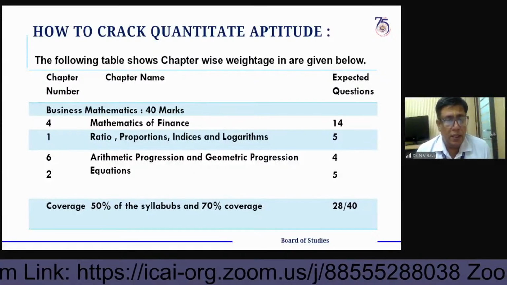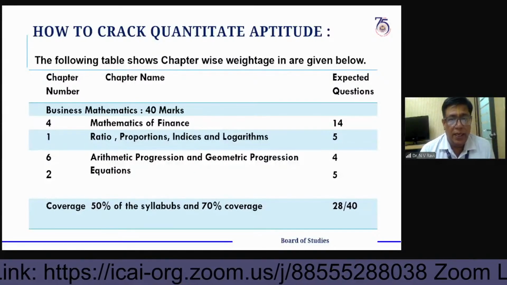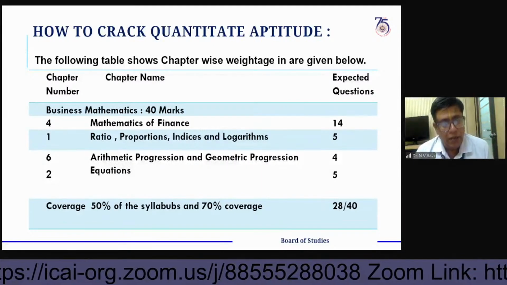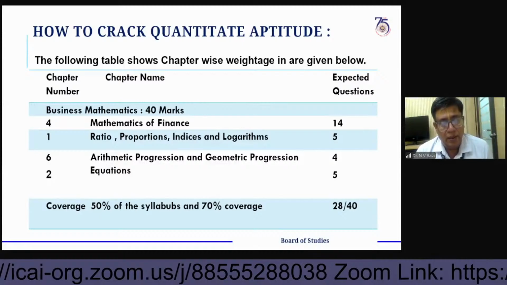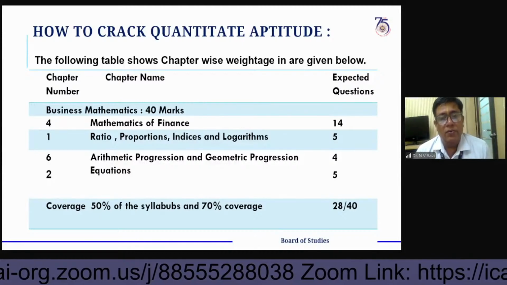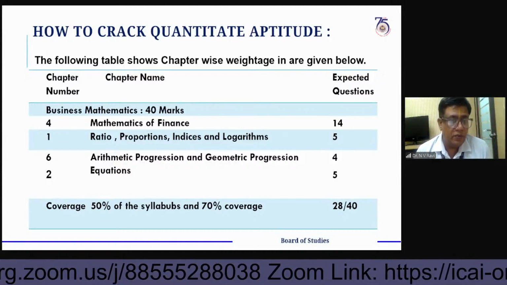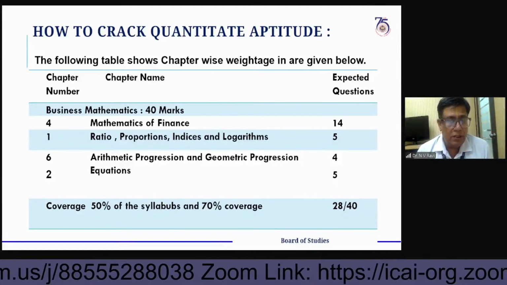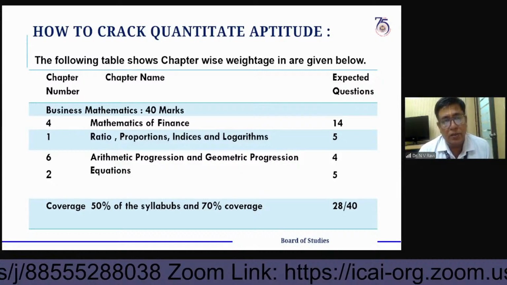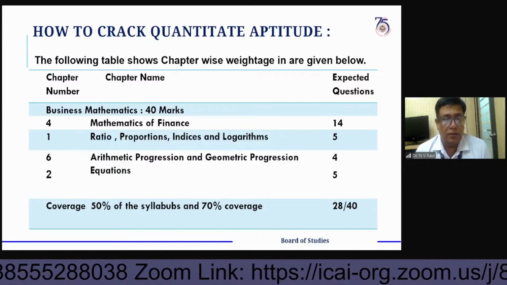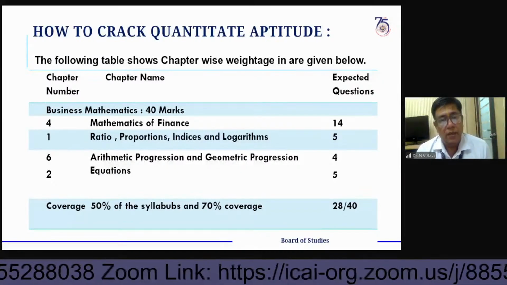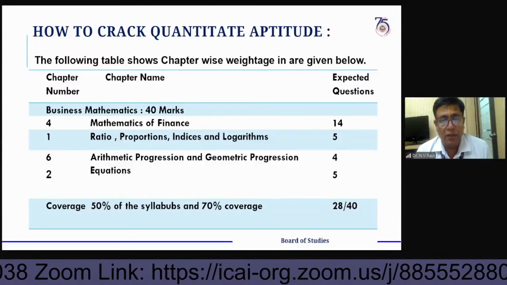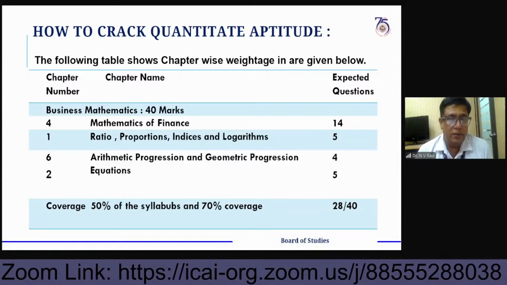You can find out whether the roots are real or imaginary. So you have to find out the character of the quadratic equation. And if you know the sum of the roots and the product of the roots, from that you can build up the quadratic equation.